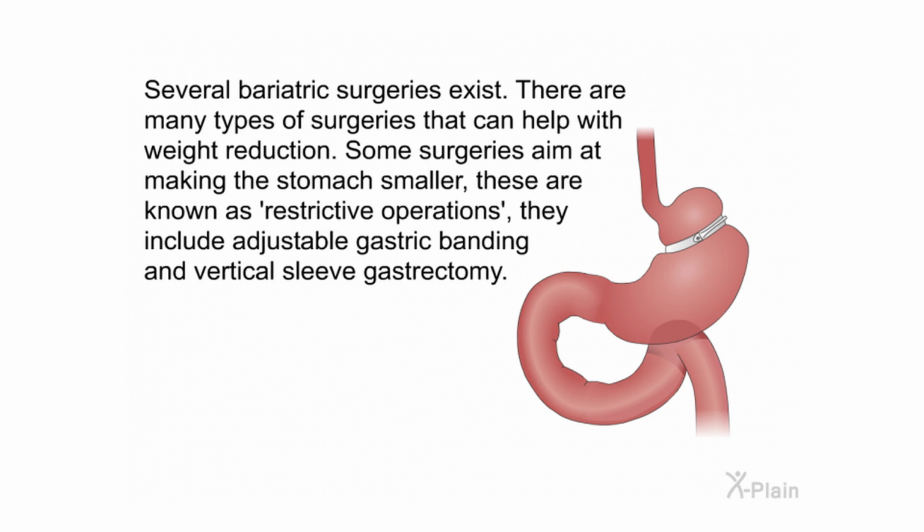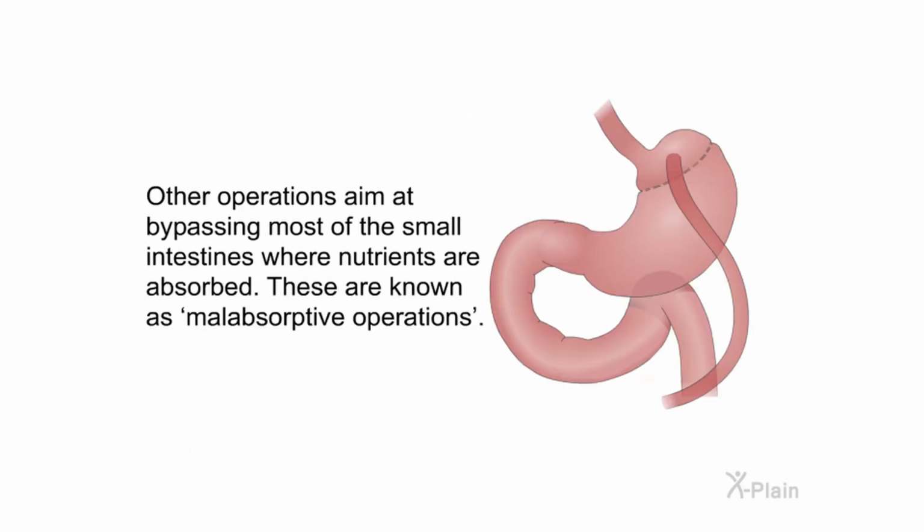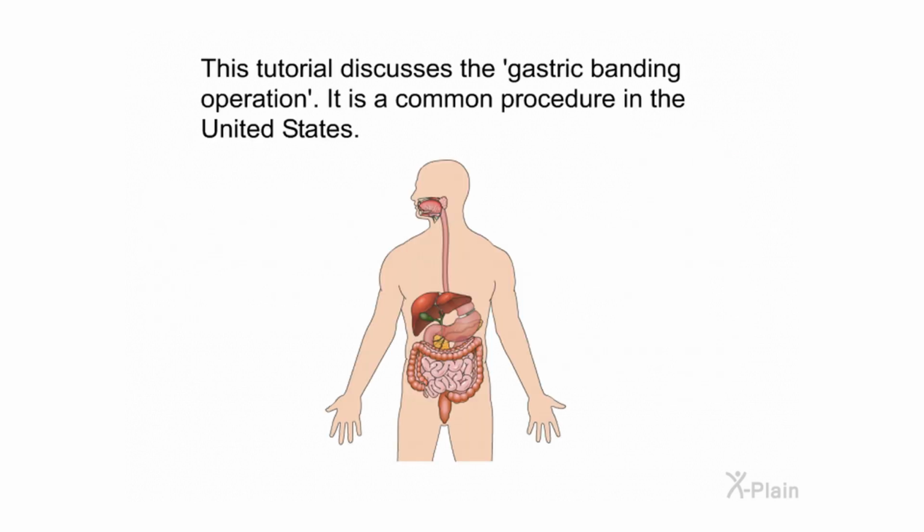Several bariatric surgeries exist. There are many types of surgeries that can help with weight reduction. Some surgeries aim at making the stomach smaller. These are known as restrictive operations. They include adjustable gastric banding and vertical sleeve gastrectomy. Other operations aim at bypassing most of the small intestines where nutrients are absorbed. These are known as malabsorptive operations. This tutorial discusses the gastric banding operation. It is a common procedure in the United States.